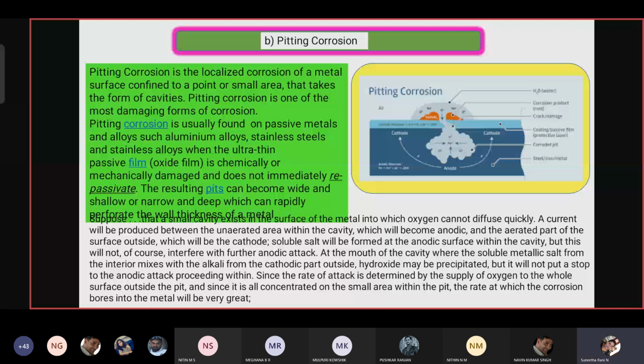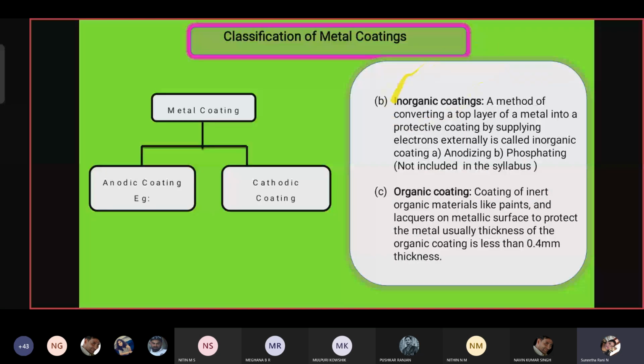The corrosion control. So here we are seeing how to control the corrosion by different methods. The corrosion control can be done by metal coatings. One is anodic coating, the other one is cathodic coating. So you have two different coatings. One is inorganic coating, the method of converting the top layer, and the organic coating is just by paints and varnishes coating on the surface. This is organic coatings.